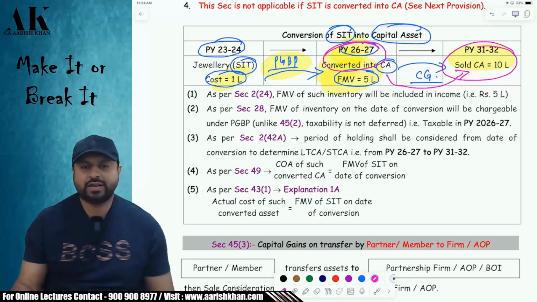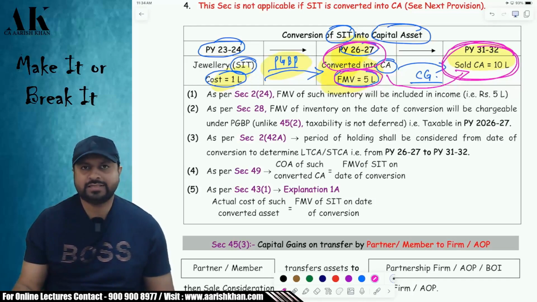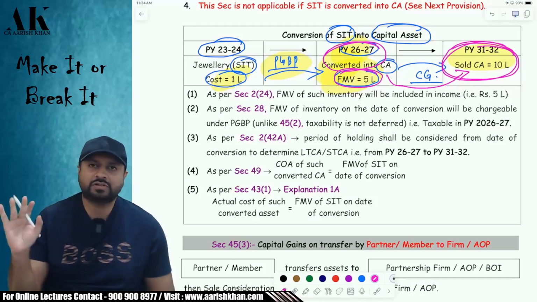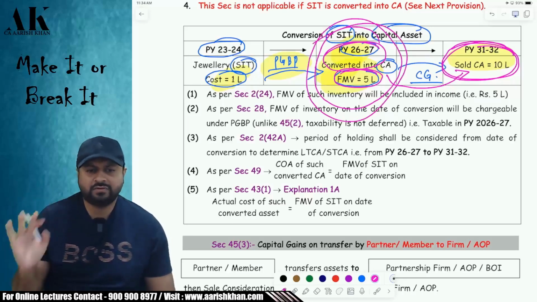One last thing which I would like to say over here. Sir, when I will sell later on, what will be the cost of acquisition? The cost of acquisition will be 5 lakh rupees. That is, the FMV on the date of conversion will become your cost of acquisition. Everything revolves around the date of conversion. Everything revolves around this. Okay.